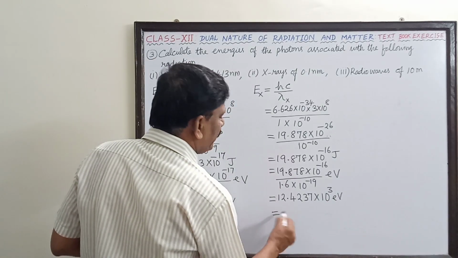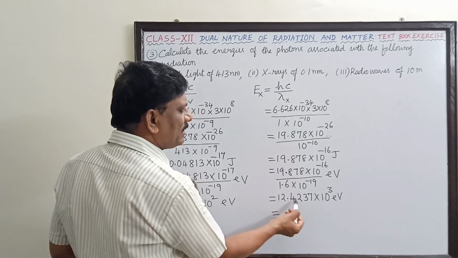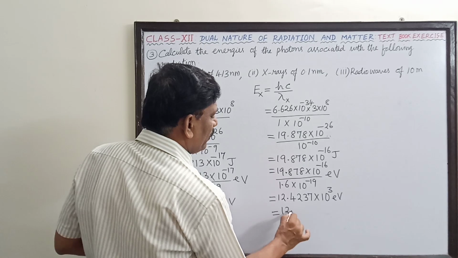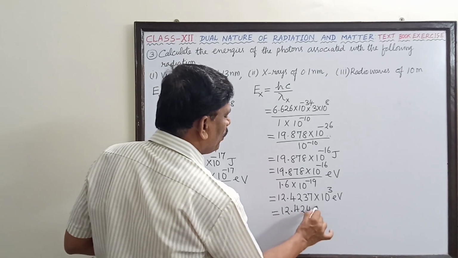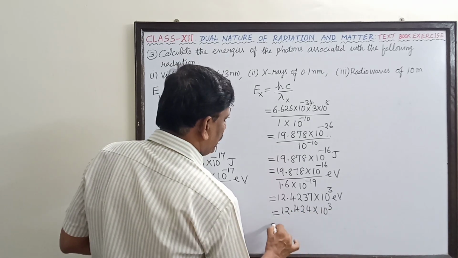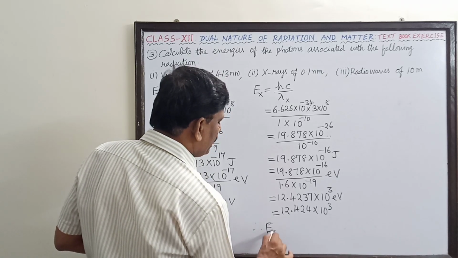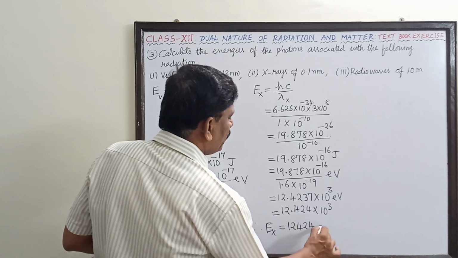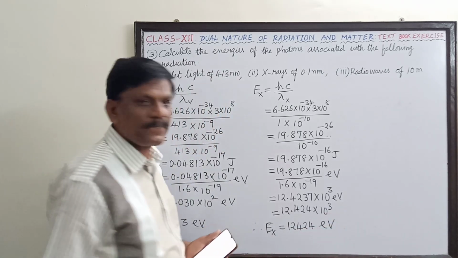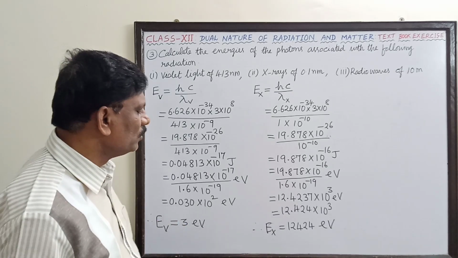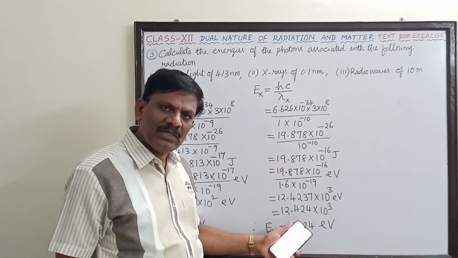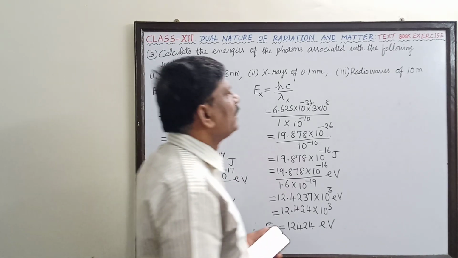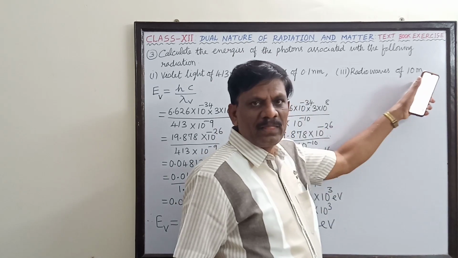You can round this digit to 4 because 3 is followed by 7. So this is 12.424 into 1000. So the energy of the X radiation is 12424 electron volt, a 5-digit number. Understand?